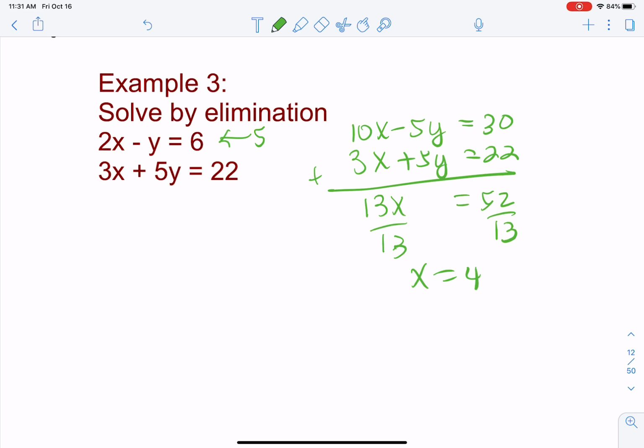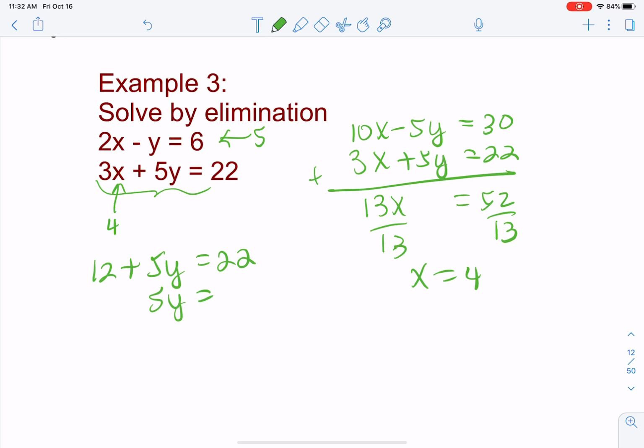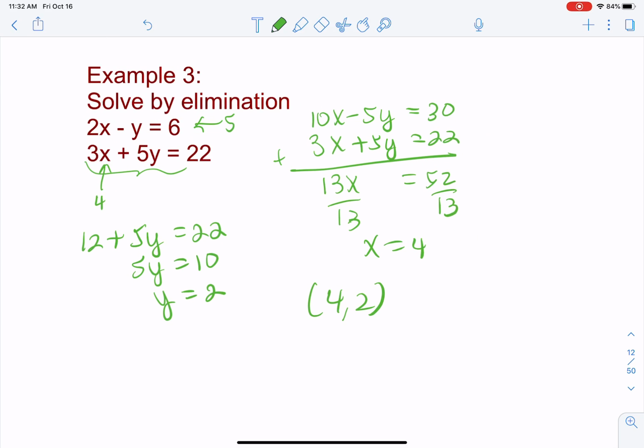Now you're not done until you find out what y is. So let's just use this equation here. So 3 times 4, because now that's 4, is 12. 12 plus 5y equals 22. Now let's solve for y. We get 5y equals 10, y equals 2. Write it as an ordered pair. Now that is our solution. Because we have exactly one solution, this is a consistent, independent system. So there is example 3.